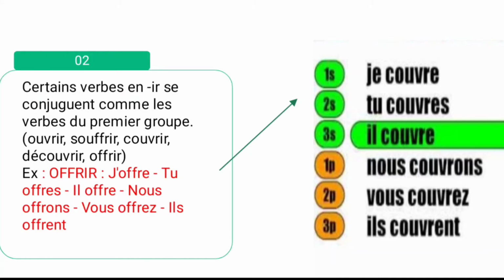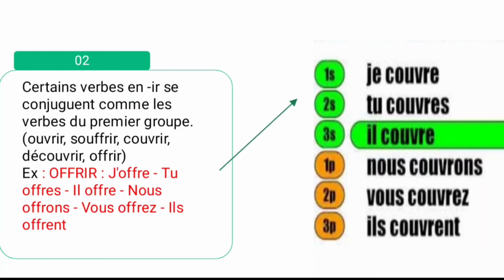So these are the exceptional verbs in the second group. What are the exceptional verbs? Ouvrir, to open; souffrir, to suffer; couvrir, to cover; découvrir, to discover; offrir, to offer. They end with IR, but you have to conjugate them like the first group only.